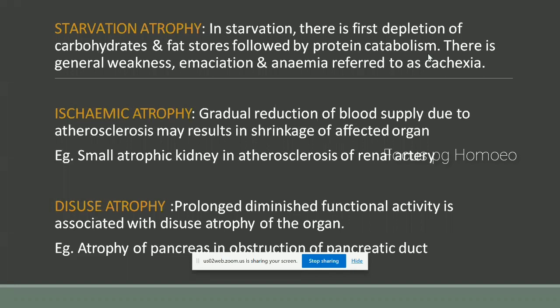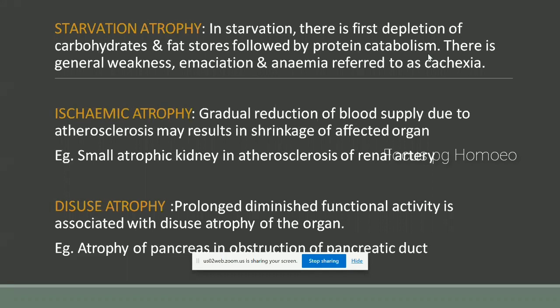Then the next one is ischemic atrophy. In ischemic atrophy, gradual reduction of blood supply due to atherosclerosis may result in shrinkage of the affected organ. Example, small atrophic kidney in atherosclerosis of renal artery. In this, one kidney will be small in size and the other one will be normal in size.